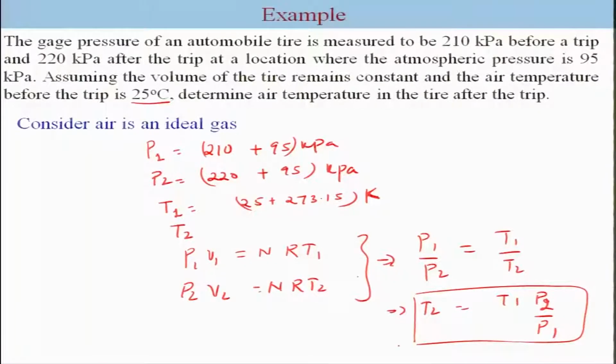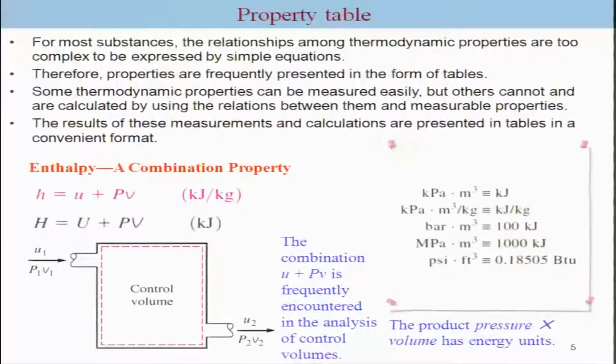And you can plug these values in order to get the T2. So of course, the ideal gas equation makes life easier in terms of its application, but it works out to be quite well. Even if you use an equation of state, very complex 8 constant equations, 9 constant equations, 5 constant equations, the value may not change for this particular example. But it may change if the conditions are well below temperature, where it can be, let us say, a saturated system and so forth.